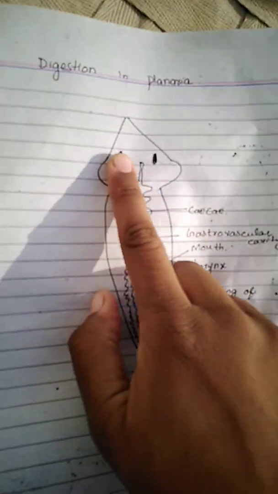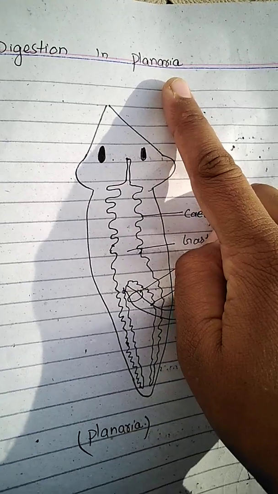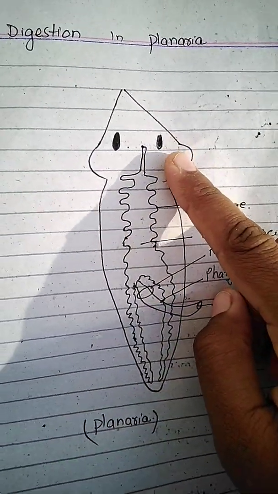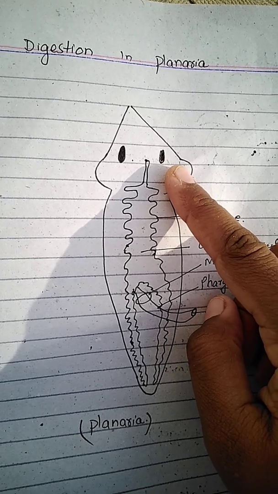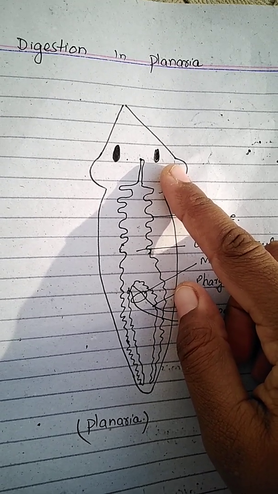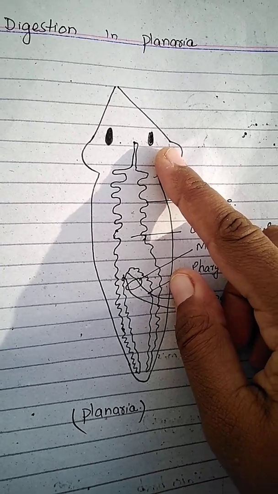Today our topic of discussion is digestion in planaria. Planaria is a free living flatworm. It means its body is dorsoventrally flattened. This is included in the flatworms, in the phylum Platyhelminthes.